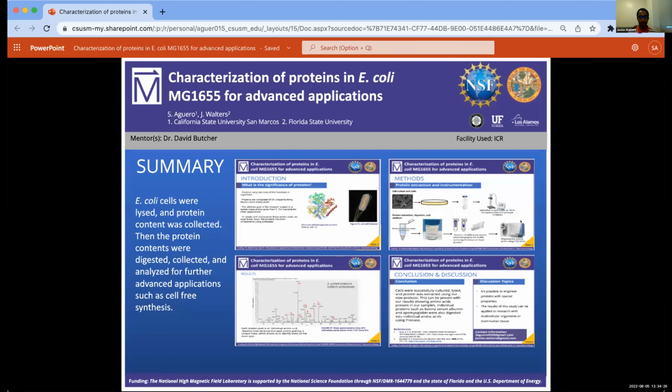In this summer, we worked with Dr. Butcher in the ICR facility. During our research project, we analyzed protein content from E. coli for further advanced applications.